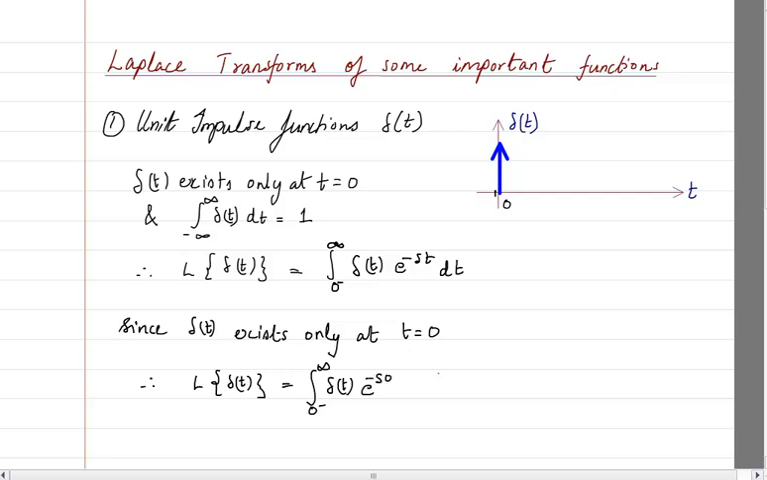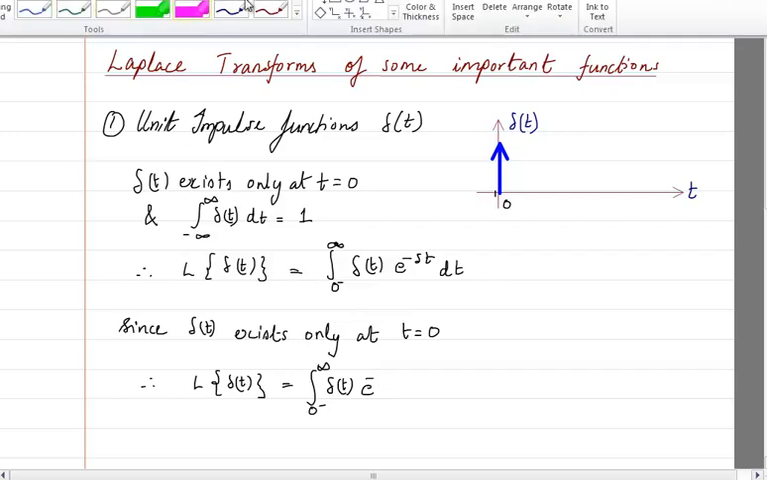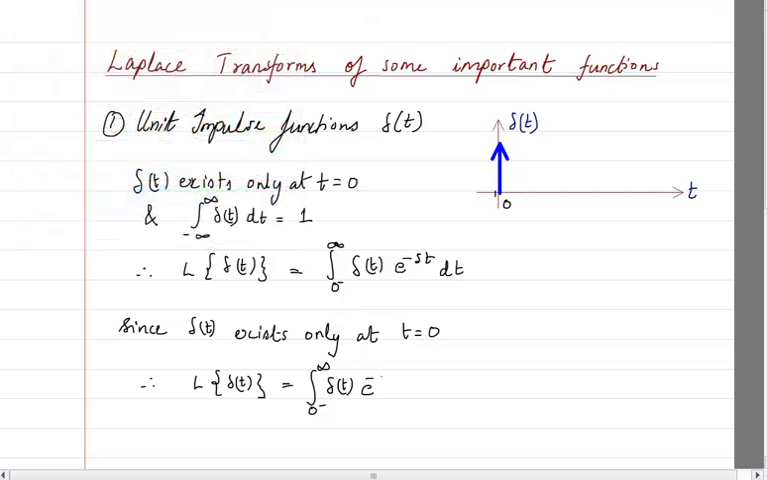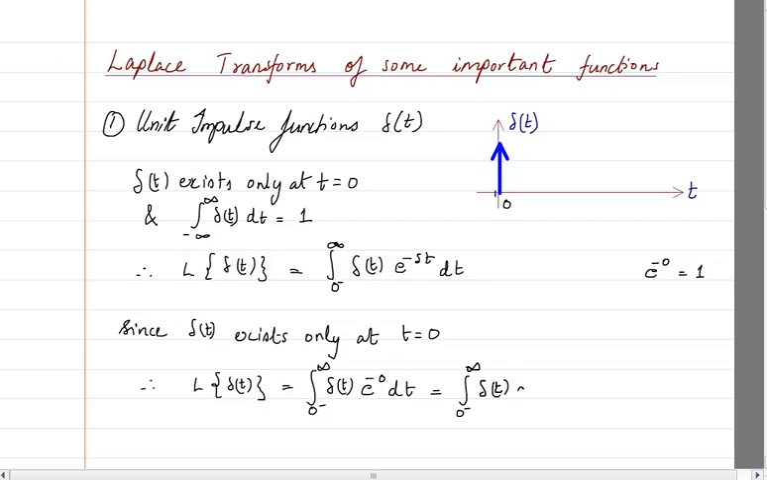Why am I writing it as 0? Because this function is only existing at t equal to 0. At no other times it is going to be there. So s times 0 is 0 itself. So e raised to power minus 0 dt. And we know that e raised to power minus 0 is 1. Because of that, this becomes 0 minus to infinity delta t times 1 into dt.